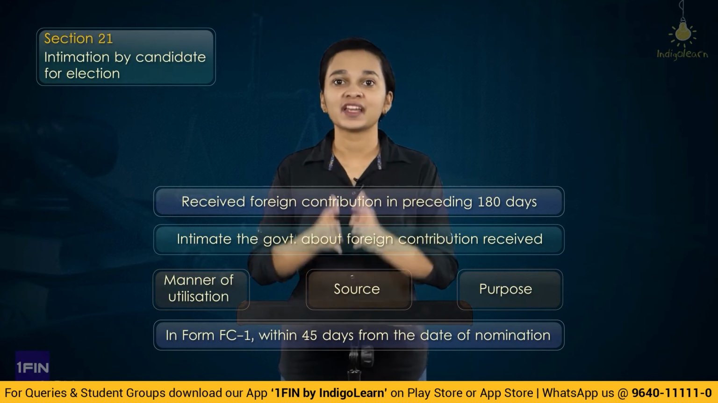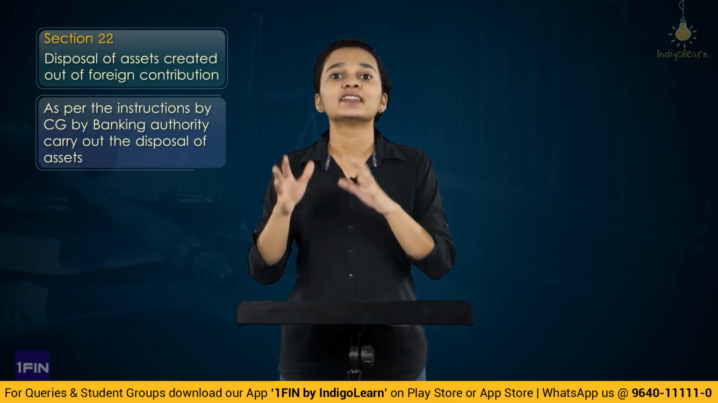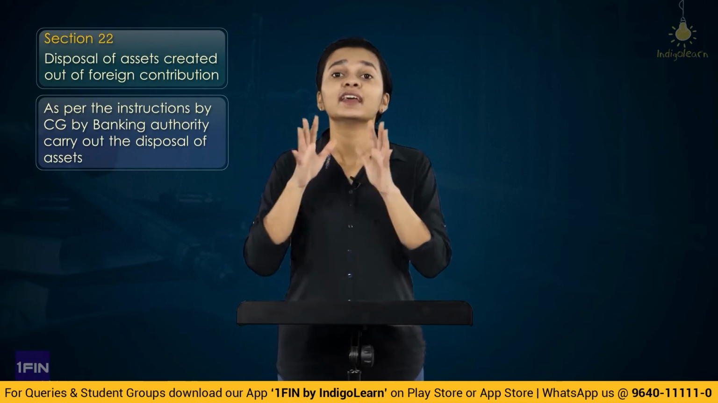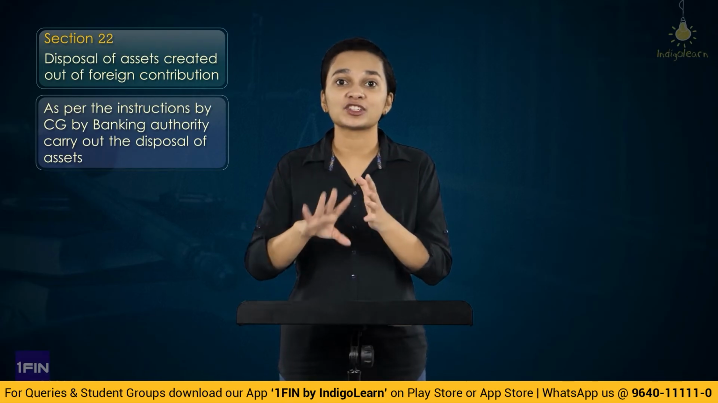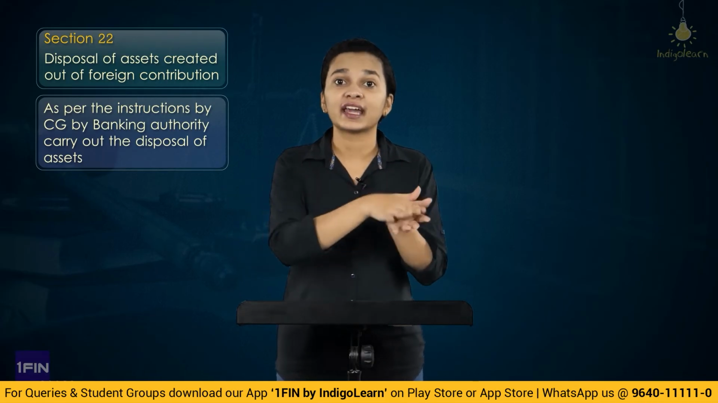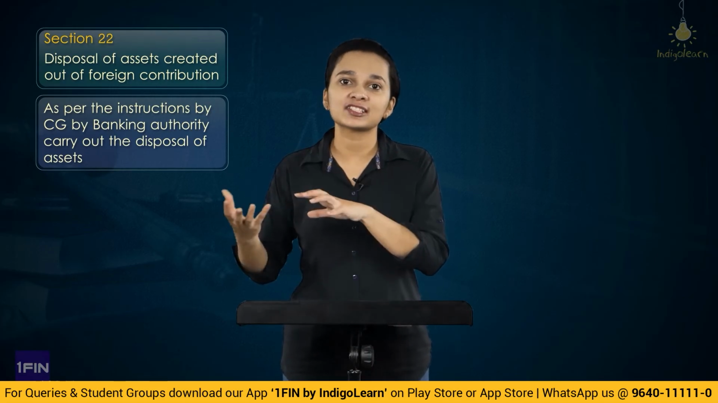Then we have also understood that the assets which have been created out of foreign currency shall be disposed in certain situations, and the disposal would happen as per the instructions of the central government by the banking authority. In certain situations wherein the registration has been renewed, or a person whose registration was suspended or cancelled has now again got registration under the act, in such a situation the assets would be returned to that particular person. And after this we started with the process of adjudication, wherein first we have understood section 25 wherein seizure is possible.